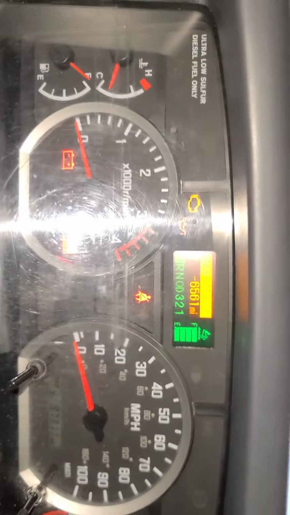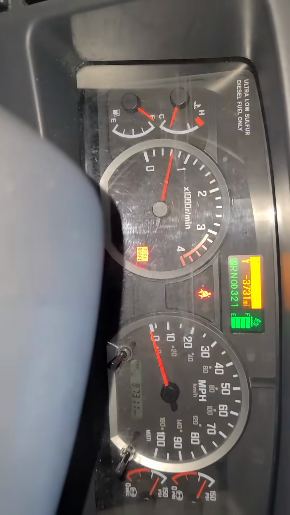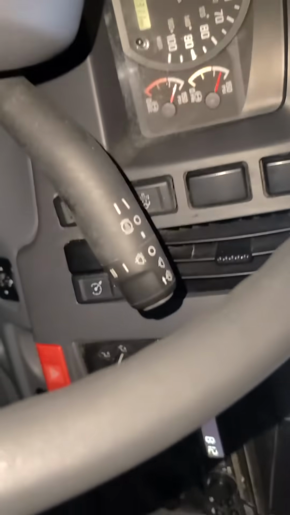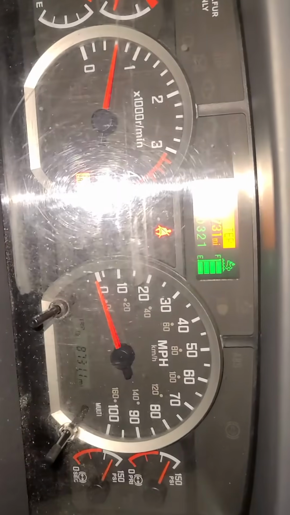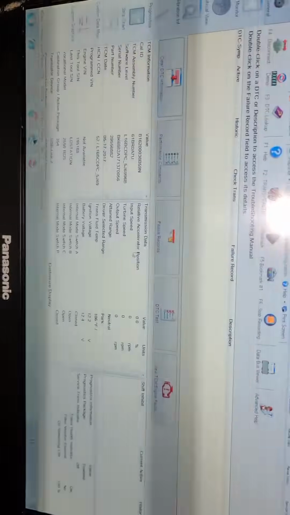So we go over here. Now you see the light is gone. Okay. No more lights. So we're good. So that's how you reset any Allison transmission. Okay, any Allison transmission lights.